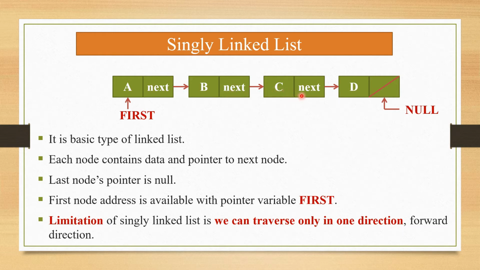Again this node has the address of the next node, so we can connect this node with this node. In the same way we can traverse the singly linked list in one direction, that is the forward direction, and whenever we find the null character in the address, we know that our linked list is over.